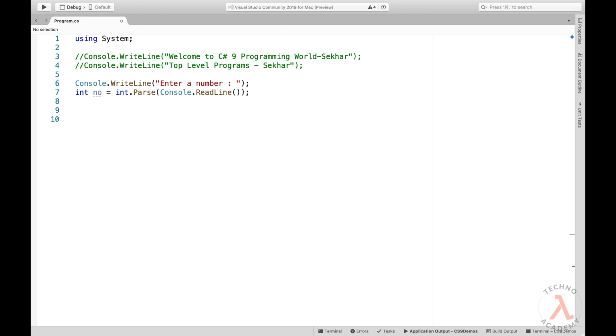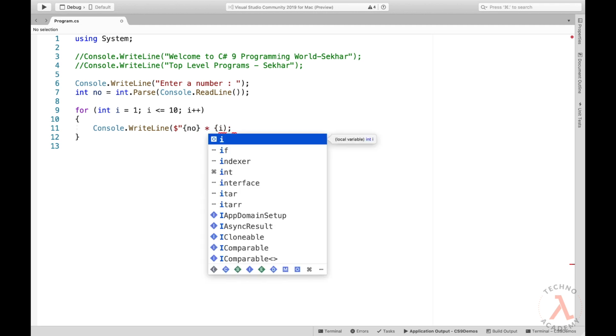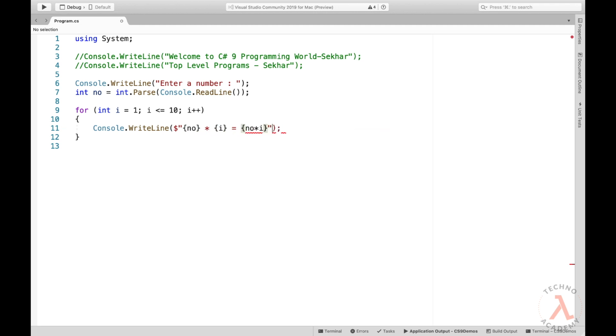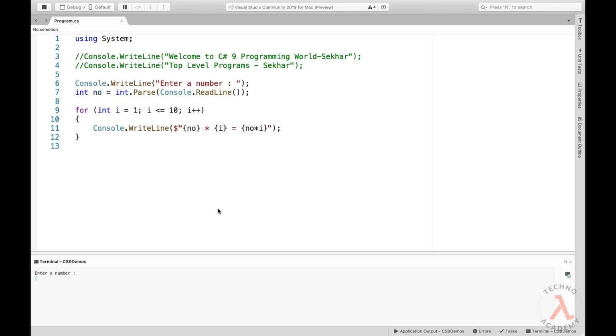For that let me take the support of a for loop, and let me update the initial value to 1 and the condition as less than or equal to. Now within the loop let us use a WriteLine statement to generate the table. So let me type in Console.WriteLine of number times i equals number times i. Now let me save this code and execute this program. Let me specify the value for the number as 5, and we can observe the 5 table has got generated.